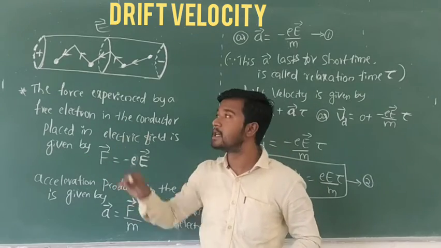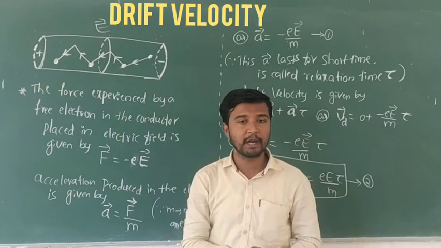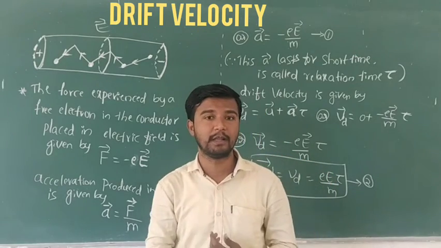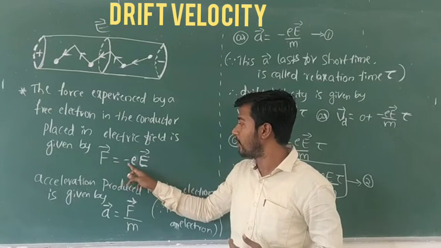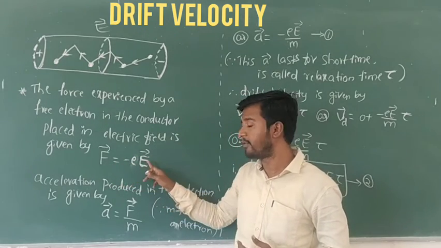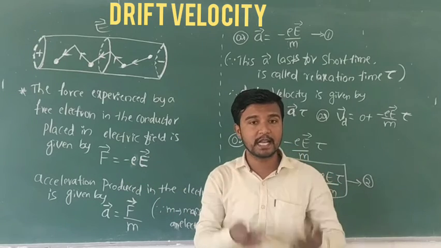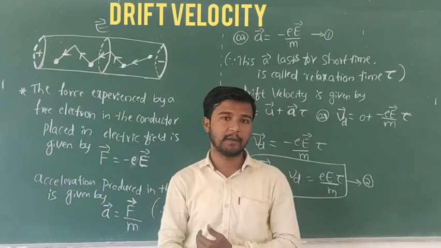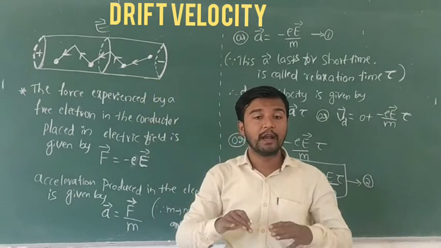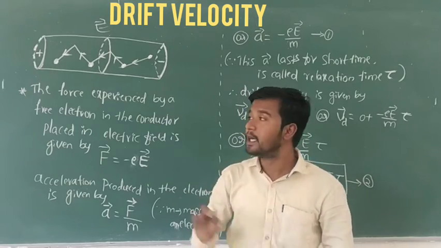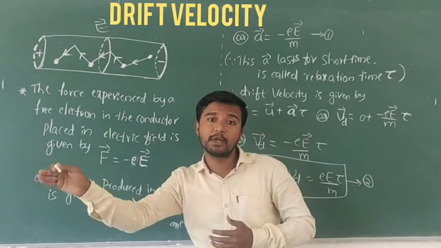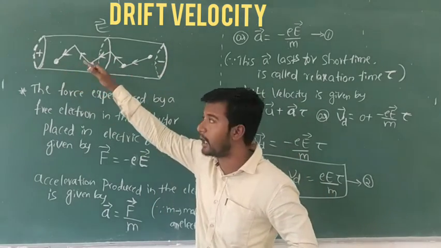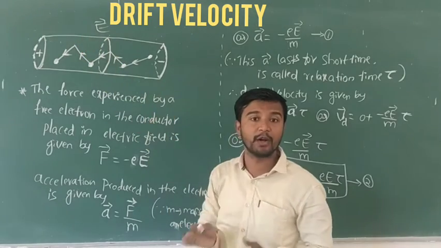the electrons experience a force, and after they experience the force, we get an equation for it. That is F equal to minus e E. This negative sign tells us that the force and the electric field are in opposite directions in the conductor. These electrons experience a force in a direction opposite to the applied electric field. If the electrons' force goes in one direction, the applied electric field goes in the other direction.